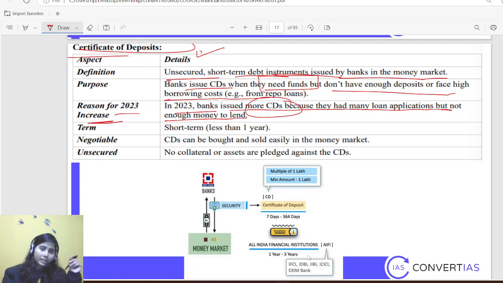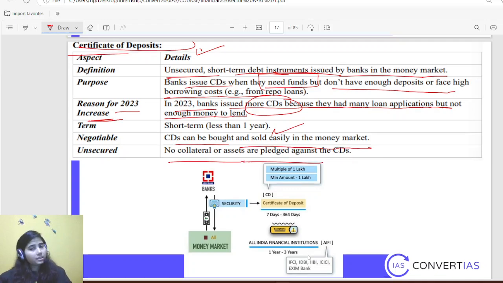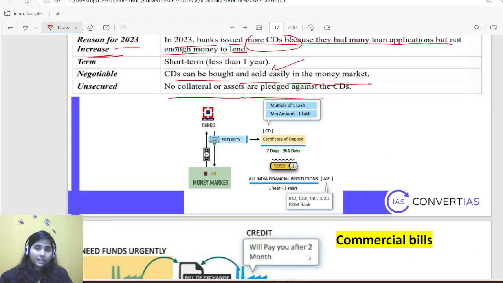You can just remember that it is also one of the money market instruments through which banks give a certificate of deposit as security to borrow from the market. And it is short term. CDs can be bought and sold easily in the market, and no collateral or asset is pledged against certificates of deposit. Okay, simple thing. This one also needs to be remembered.